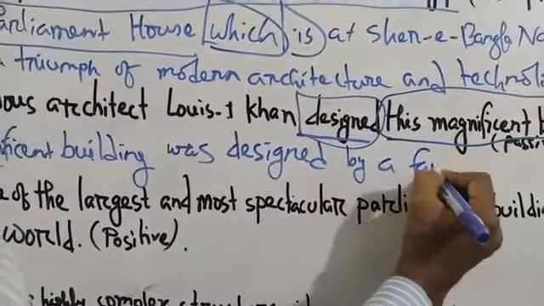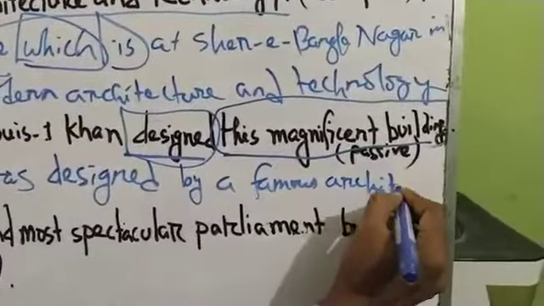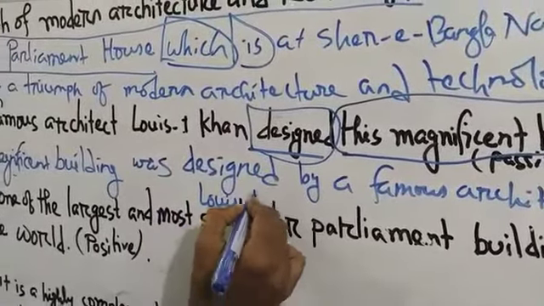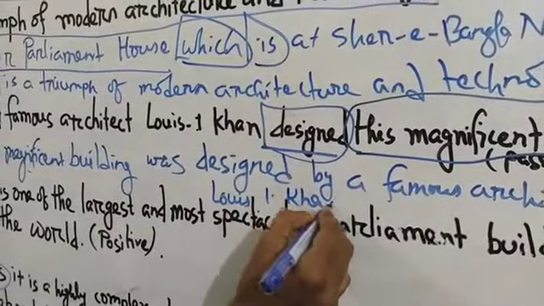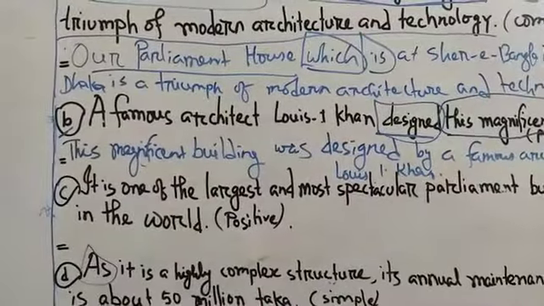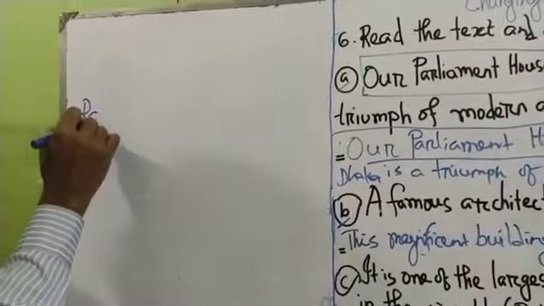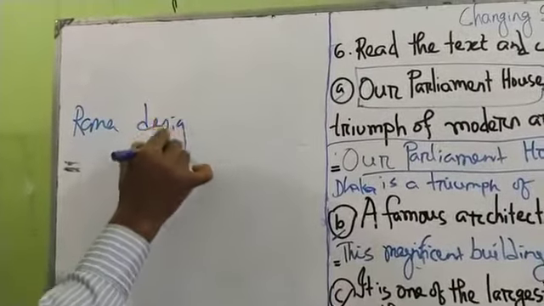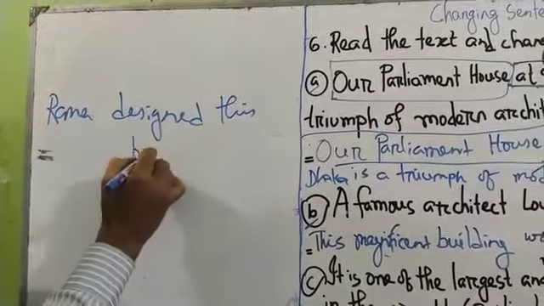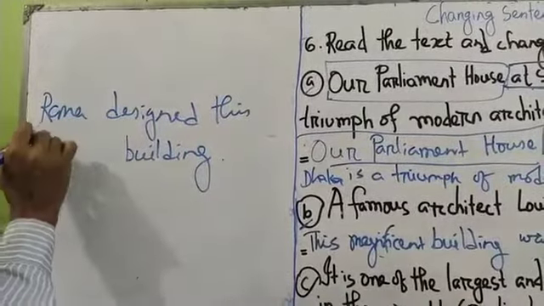by a famous architect. This is Louis I. Kahn. To understand it more, I am giving another example. Rana designed this building. In which tense is it?